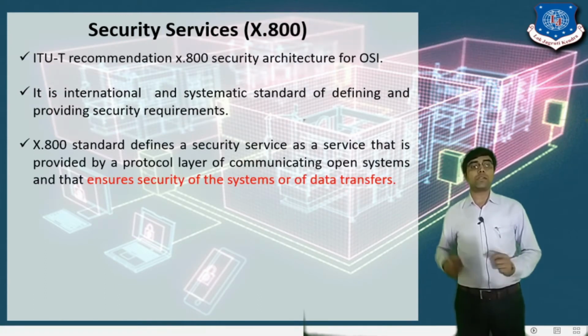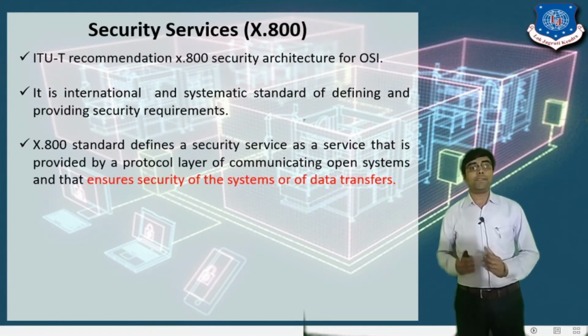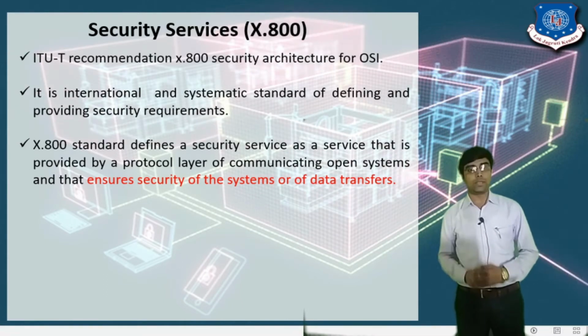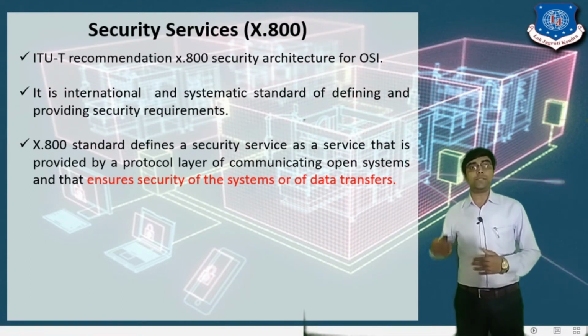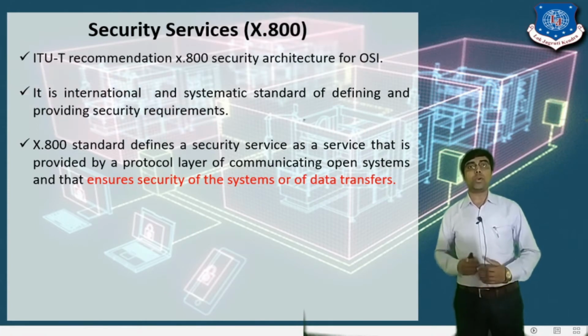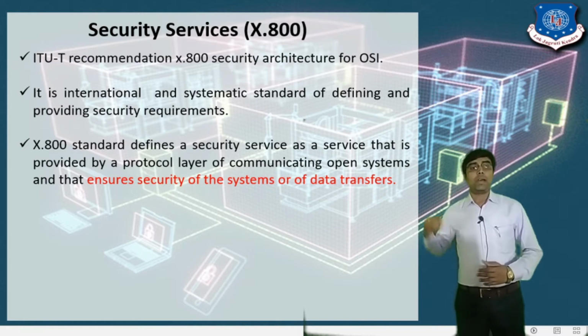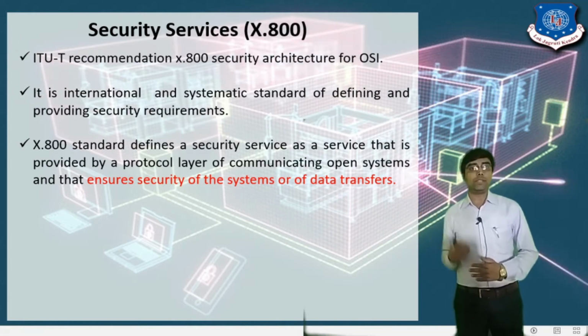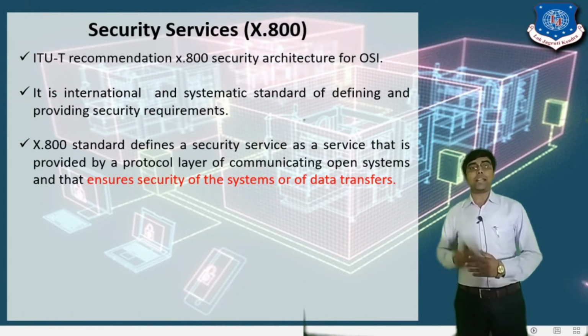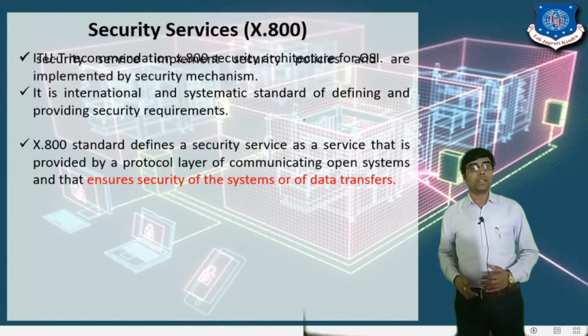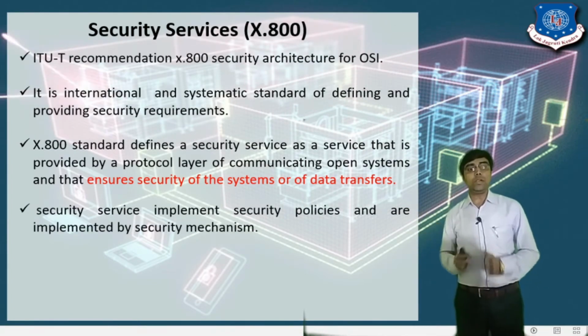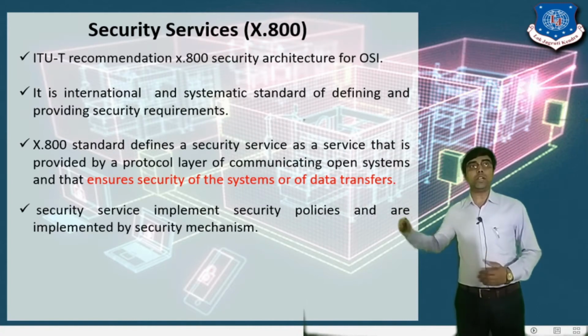So the X.800 standard defines the different security services, and these services are provided by the protocol layer of the communicating open systems, and this security service ensures the data transfer between the different systems, right? Then this security service implements the security mechanism.